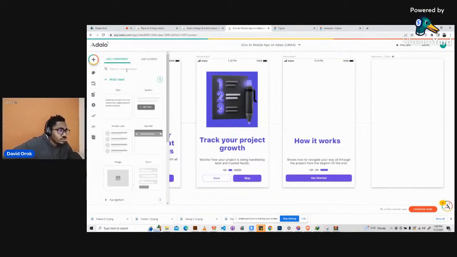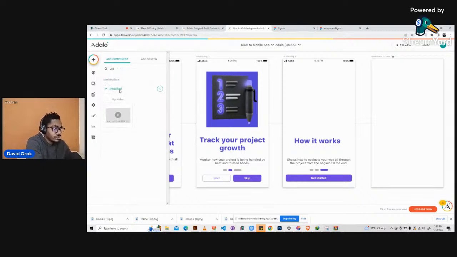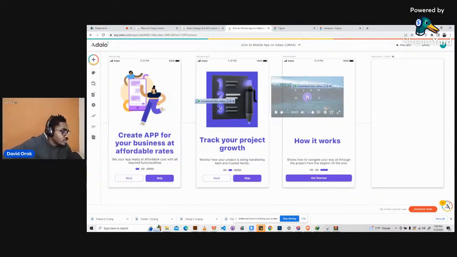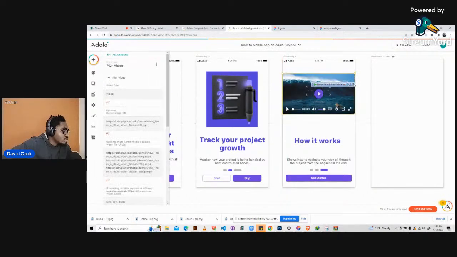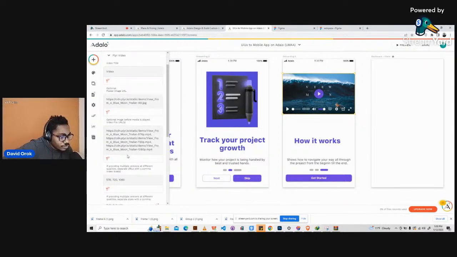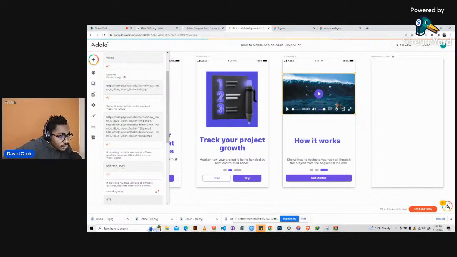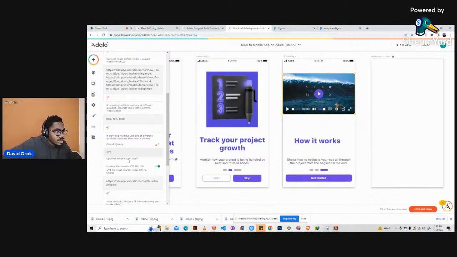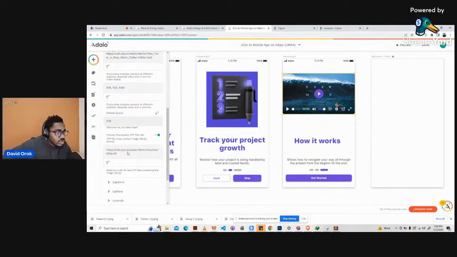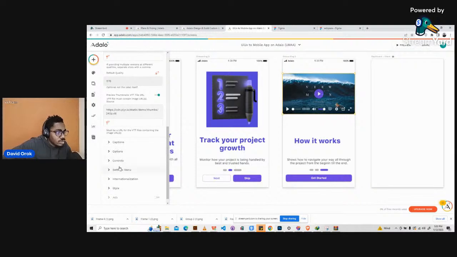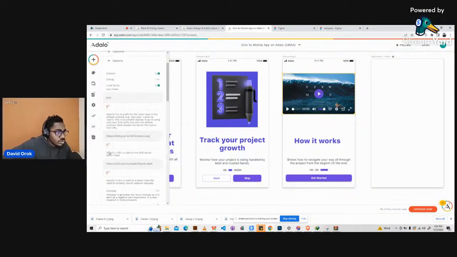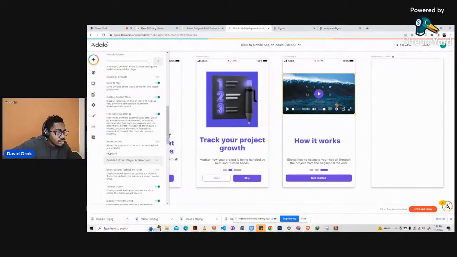Let's find that video stuff we just installed and see how it works. So video player. We click on this and then we just bring it in. Okay, so this is how it is. So how do you customize this? You have to put a lot of features: the dimension of the video, quality, default quality, thumbnail, captions, options. There's a lot of things to change here.